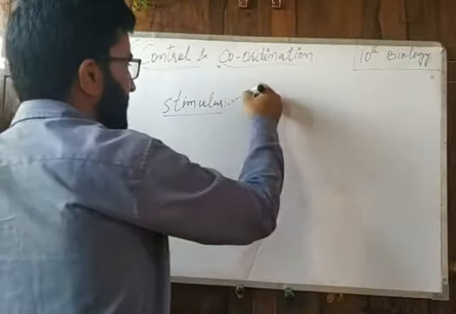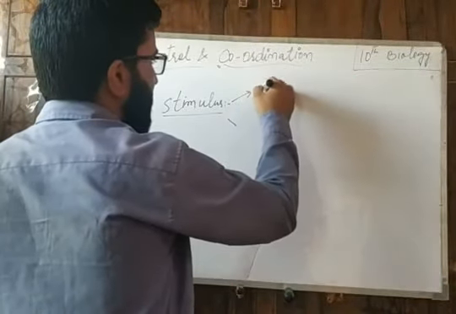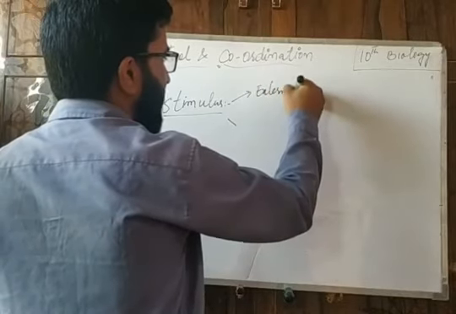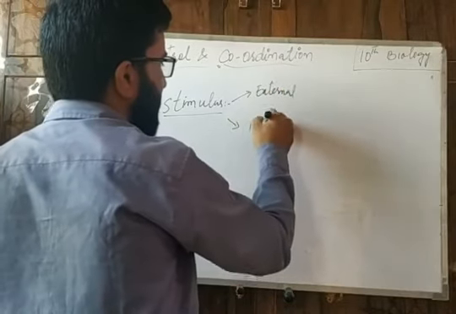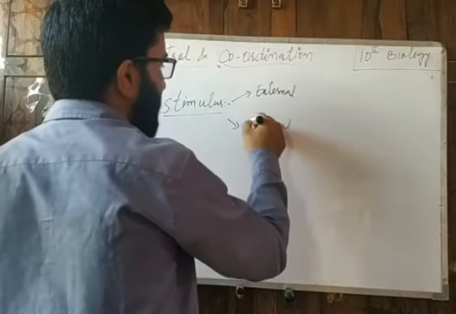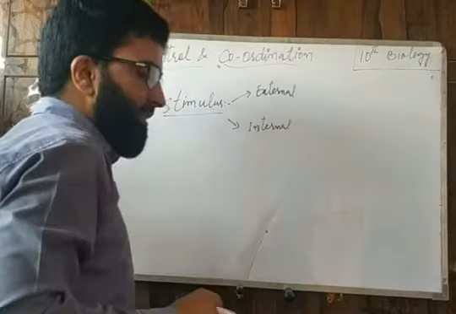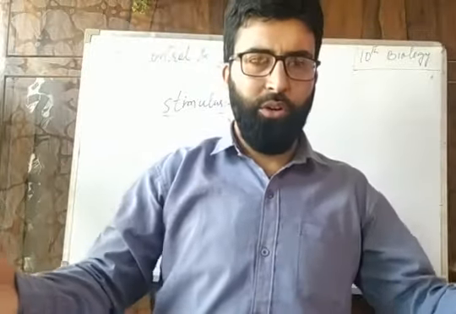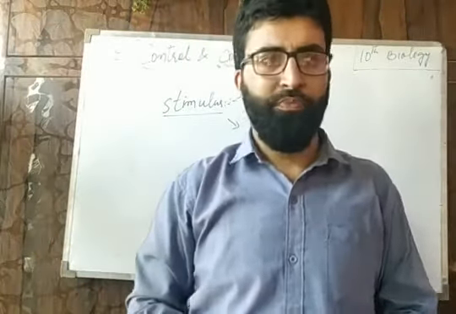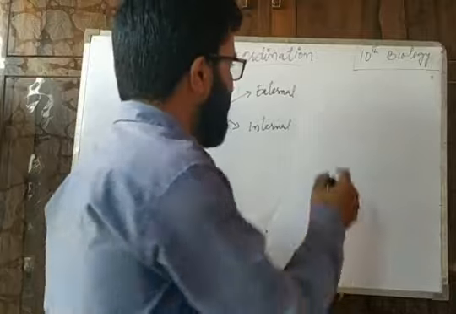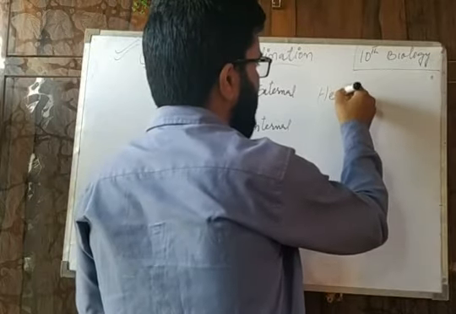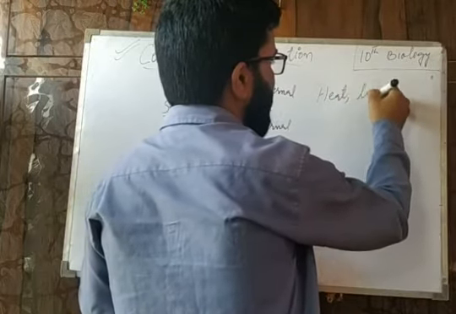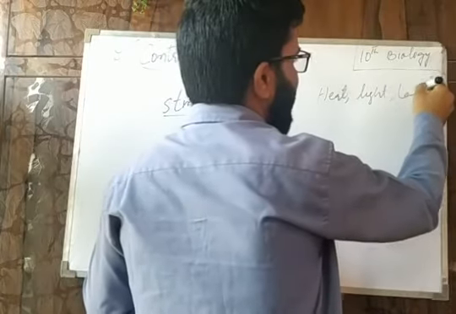These stimuli can be external or they can be internal. External stimuli take place outside the body of an organism, in its environment. Here, stimuli can be heat, light, temperature, etc.